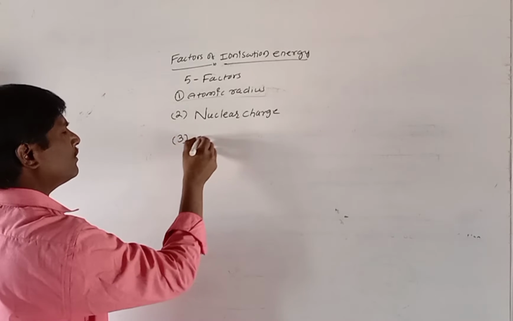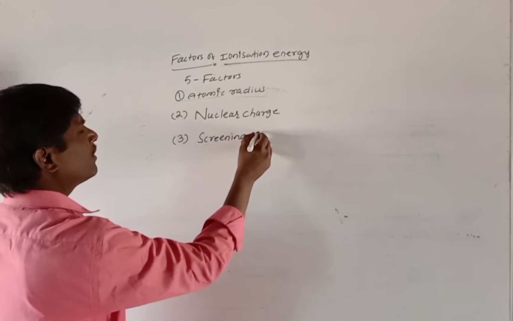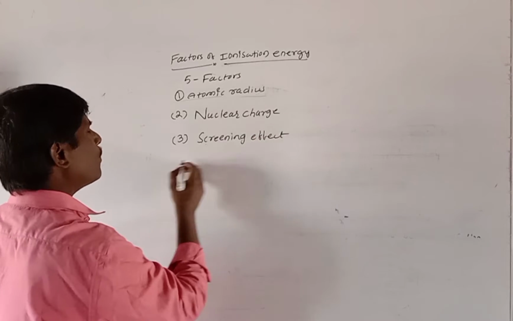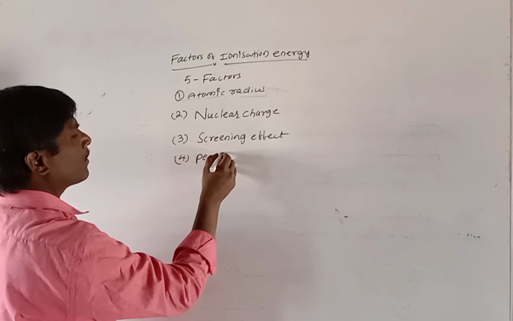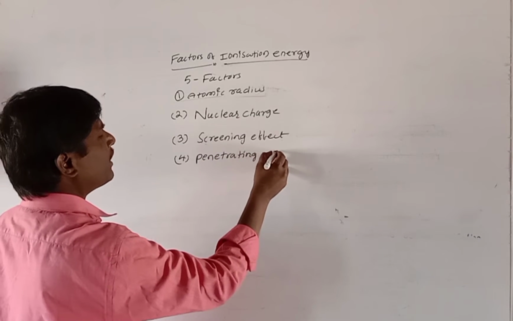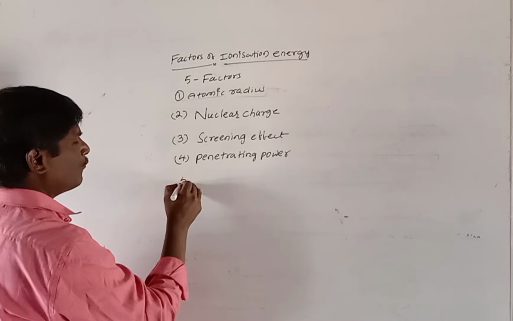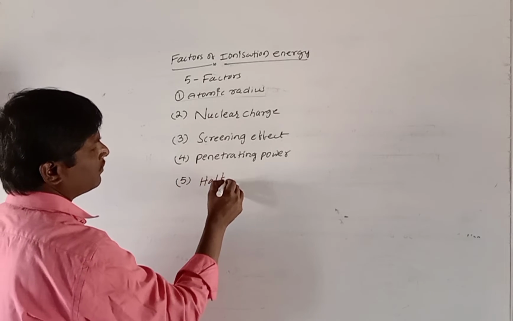And third one, screening effect. Now fourth one, penetrating power. Now fifth one, half-filled or full-filled electronic configuration.